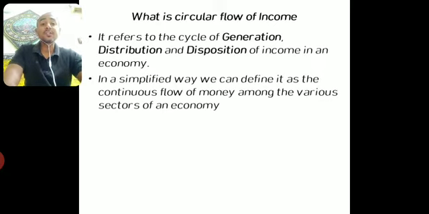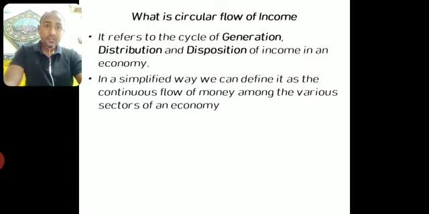That is called the foreign sector or the external sector. So in this way there are different sectors. But in our syllabus we have to be confined to only the first two, that is household and firm, which is called two sector economy, right?